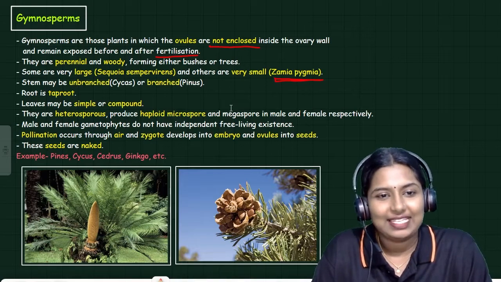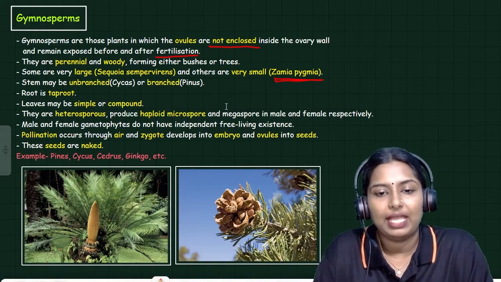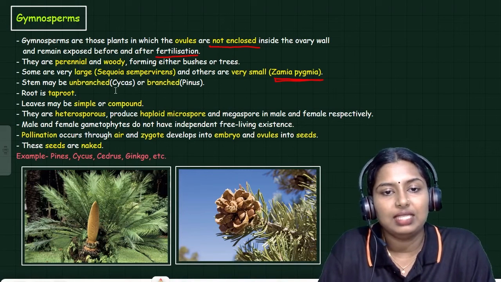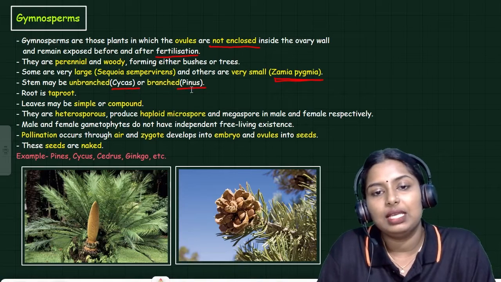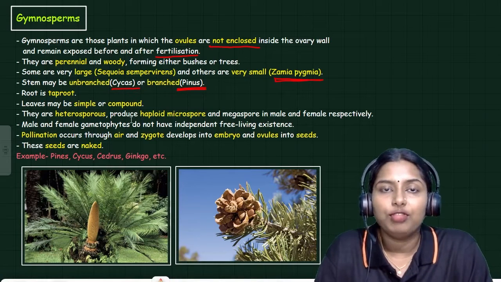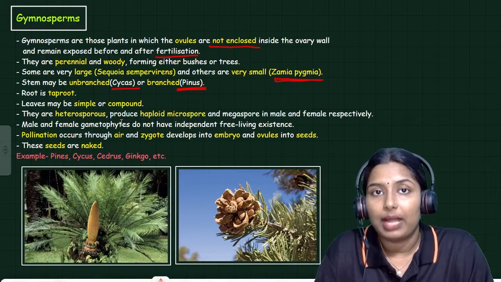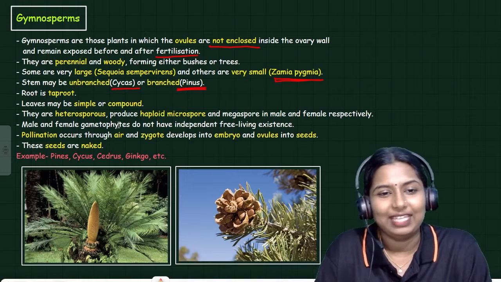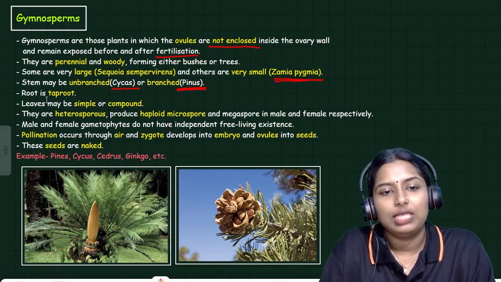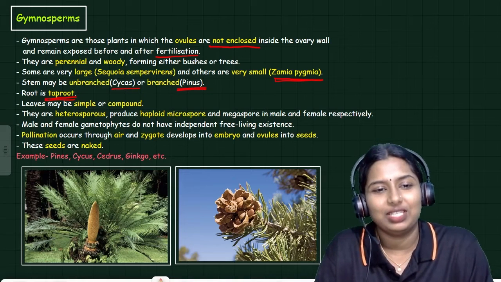Clear? Stem may be unbranched. Cycas is the example. Sometimes it is branched. Pinus is the example for it. Some of the gymnosperms are branched, and some of them are not branched. The root is a taproot. A taproot system is present in it.